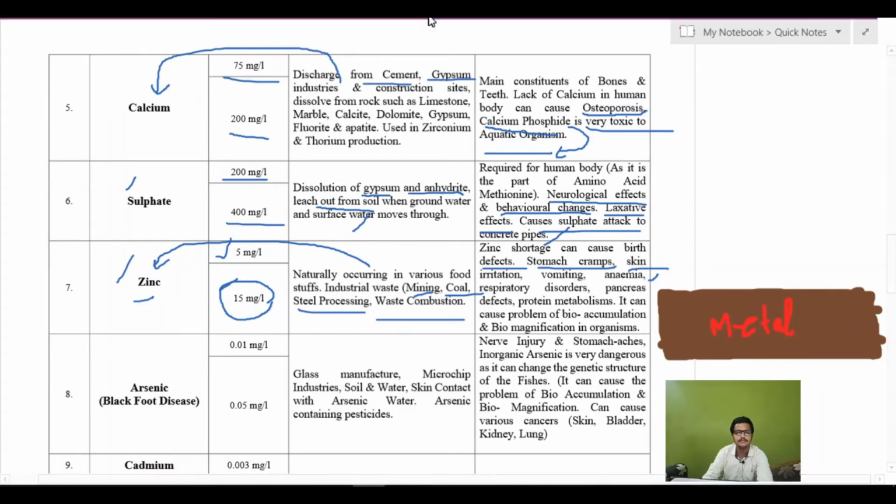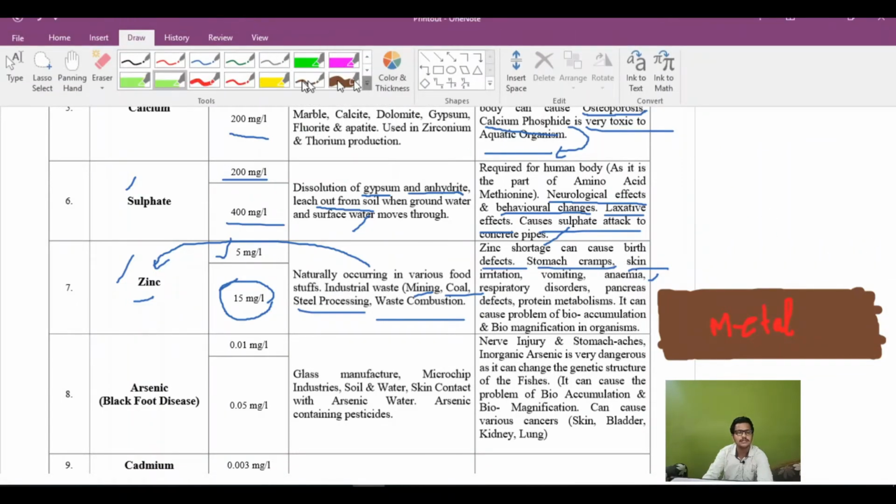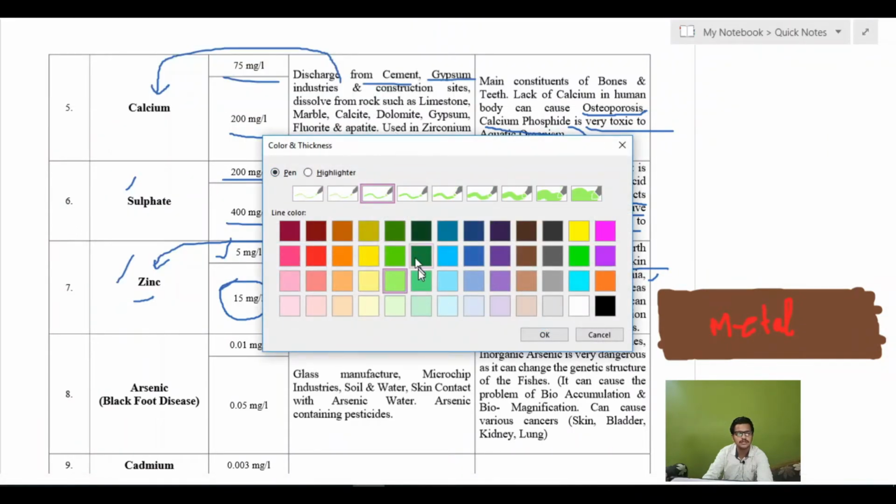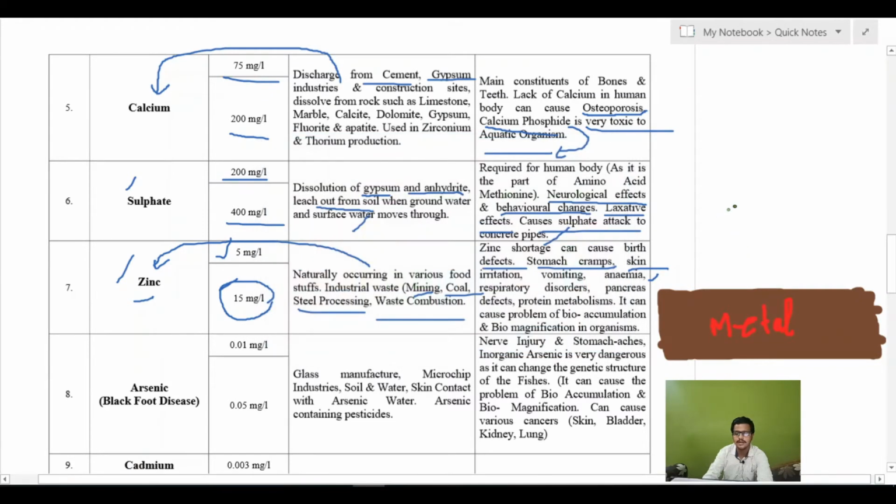If there are plants, a plant species can uptake the nutrients from the soil.